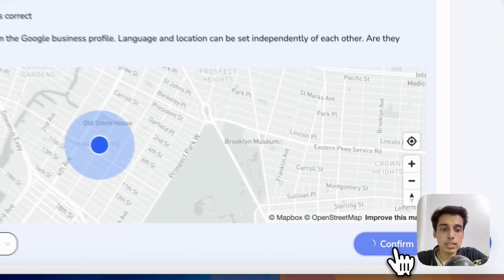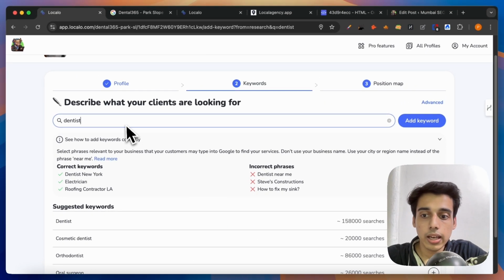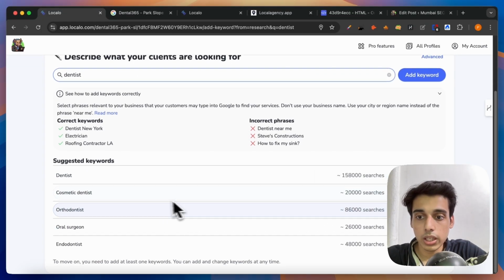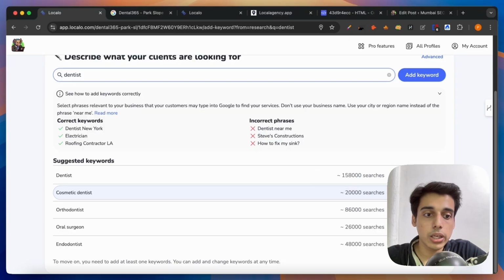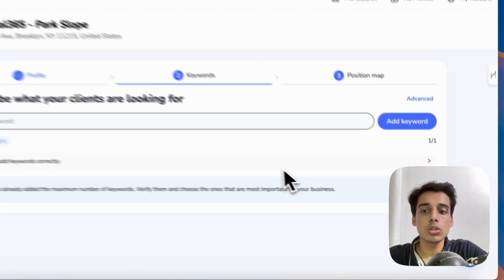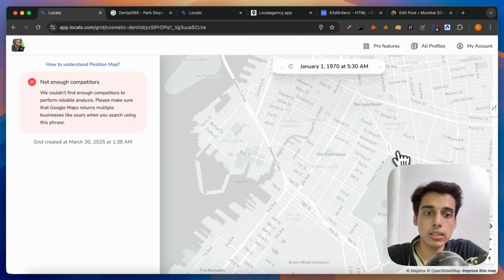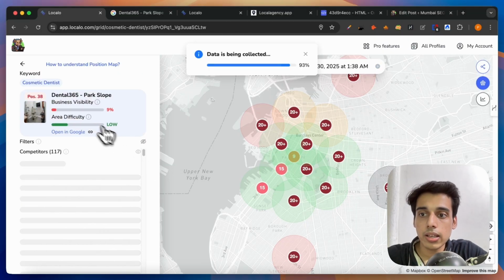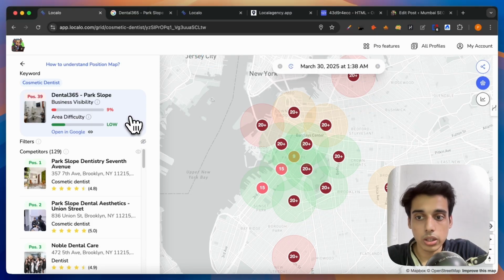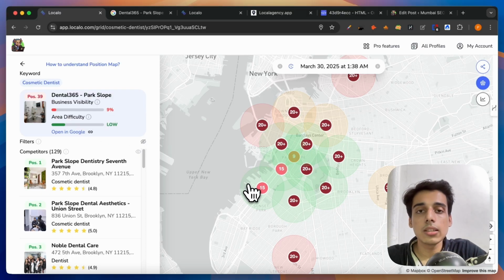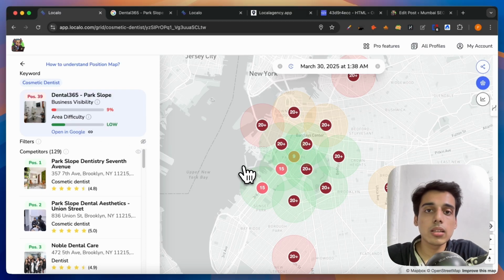So instead of just selecting dentist keyword, I can opt for other keyword as well which has more search volume. Like over here, cosmic dentist seems like a pretty niche keyword. So if I were to just select this and see in the maps, let's try to see what position they are in. So here they are at position 38, which is pretty good. You can see the difficulty to rank in the area is pretty low, but their visibility is also very less. तो यहाँ आप उनको मदद कर पाएंगे to rank higher in the map pack.